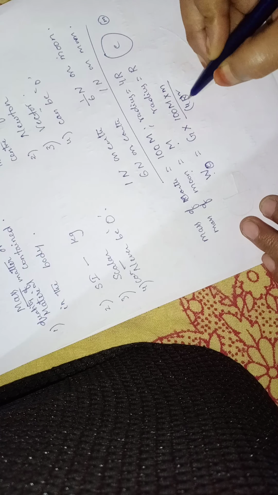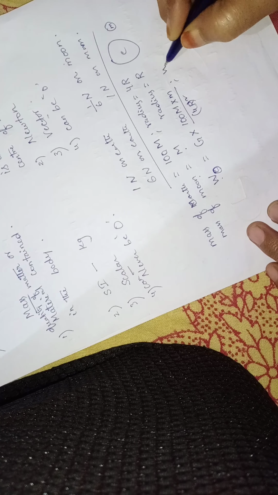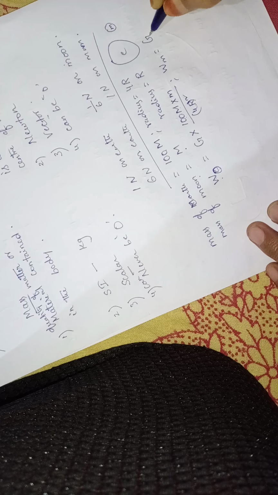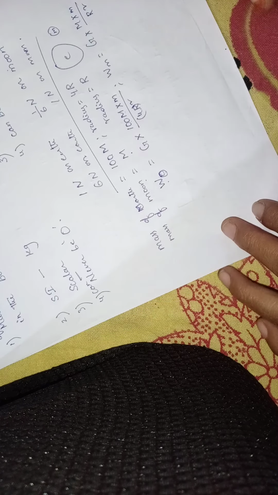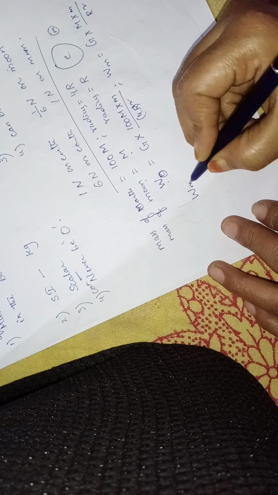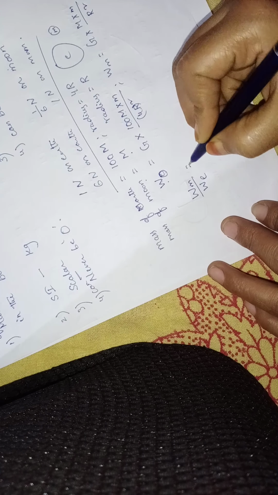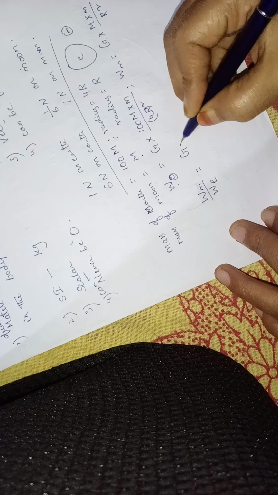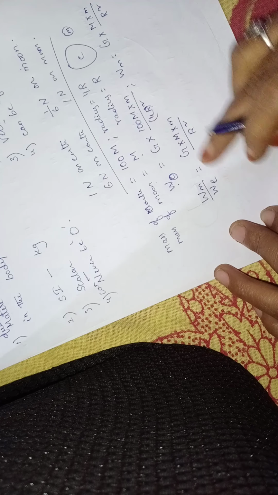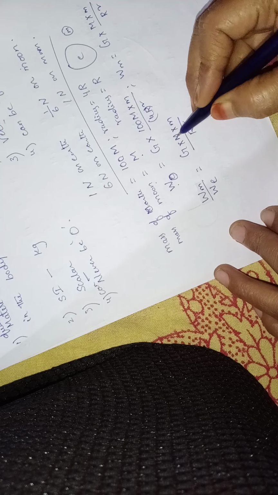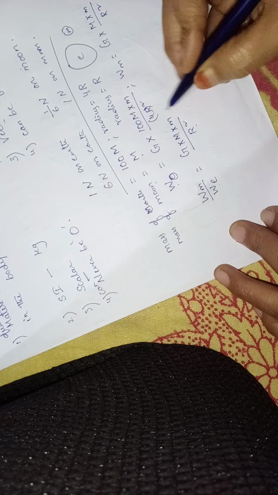Weight on moon is equal to G into m by r square. Now consider the ratio of weight on the moon to weight on the earth. Weight on moon is G into m by r square, and weight on earth is here.